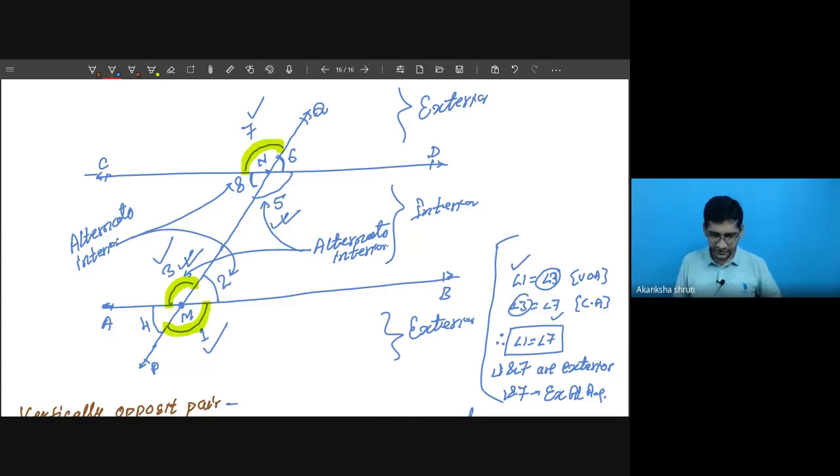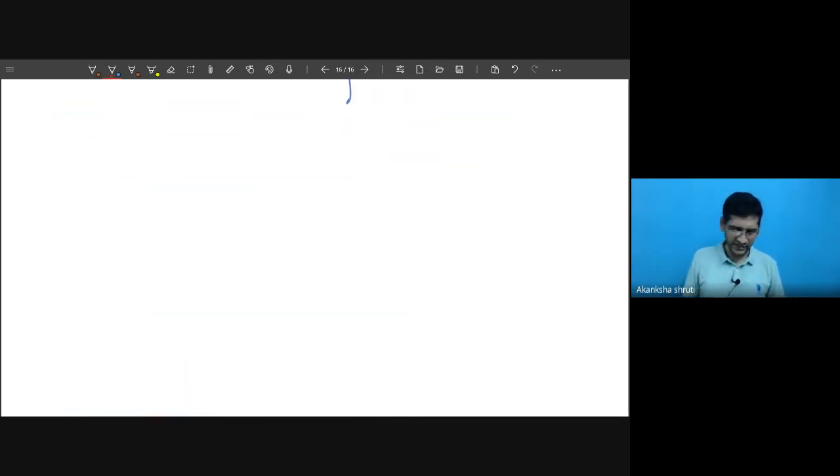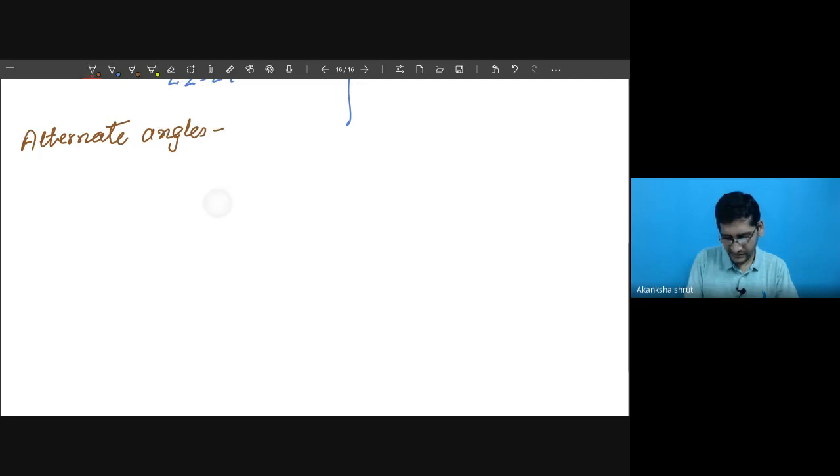So now let us go for alternate angles. So students, write alternate angles.